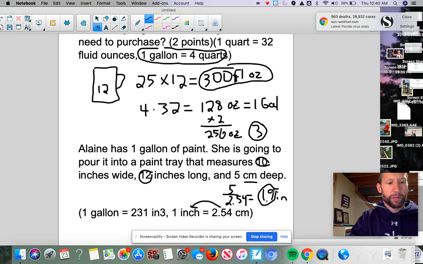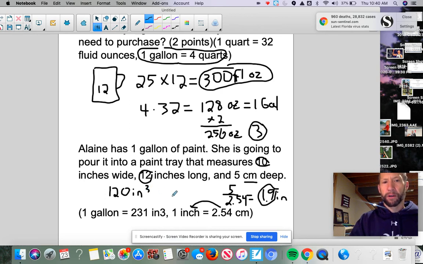And that gives me approximately 120 inches, and this is cubed because it's volume. Volume is the amount of space inside a three-dimensional object. That's why we have that little 3 there. It's cubed. Okay.